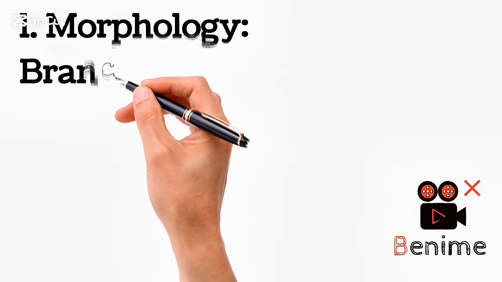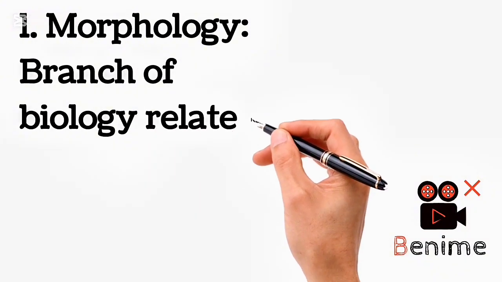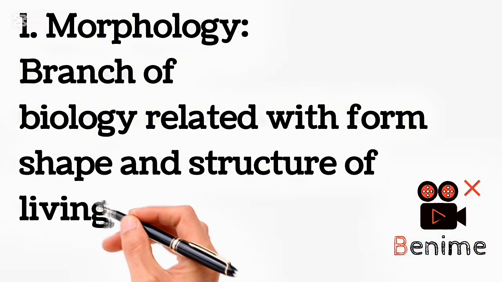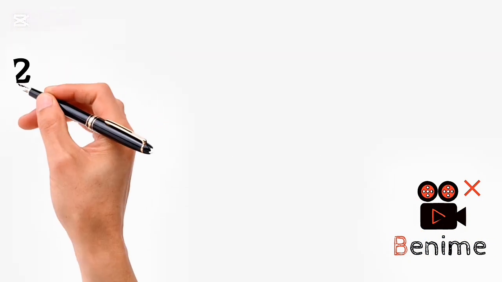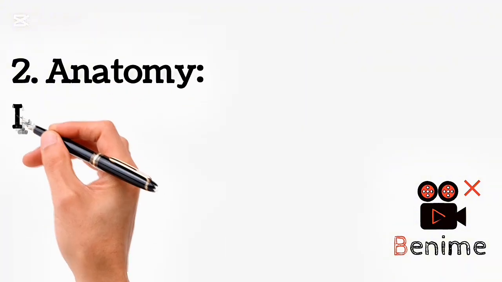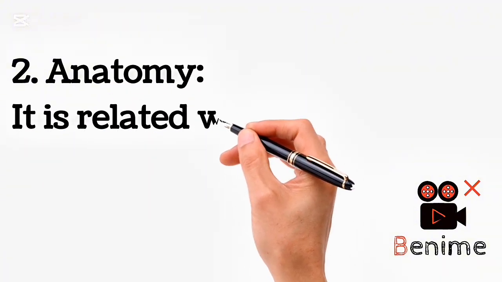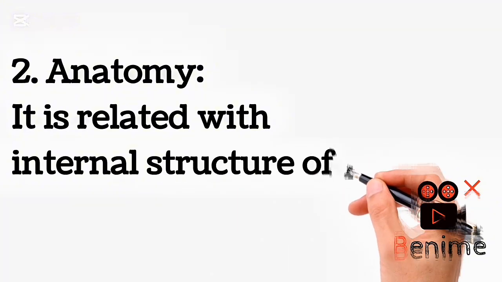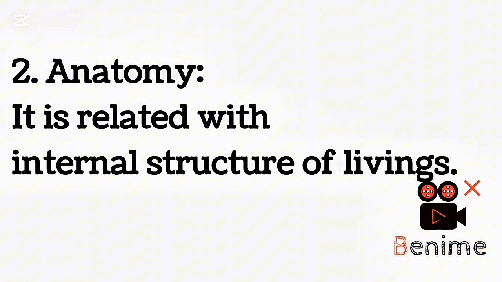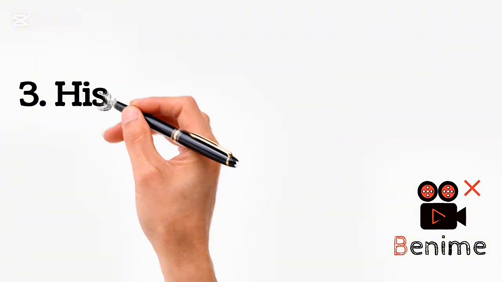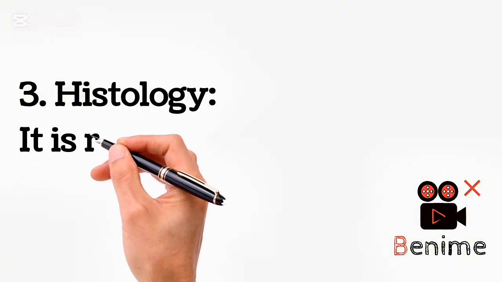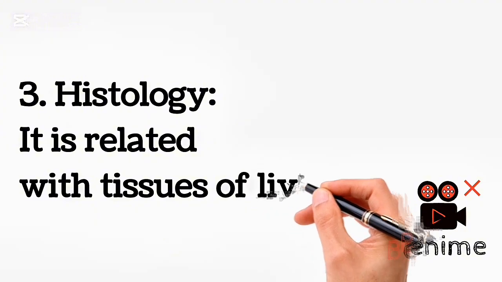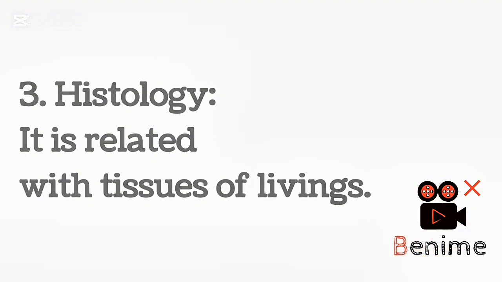Branches of biology. First branch is morphology. Branch of biology related with form, shape, and structure of living organisms. Second is anatomy. Anatomy is related with internal structure of living organisms. Number 3 is histology. Histology is related with tissues of living organisms.